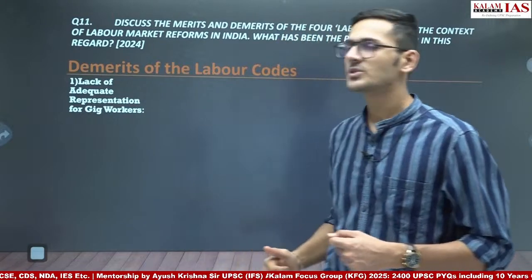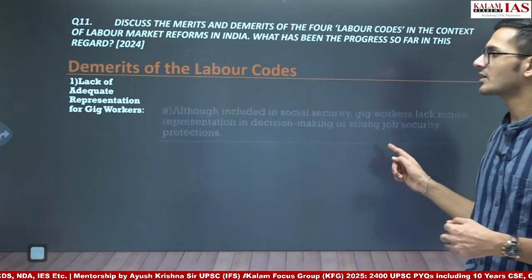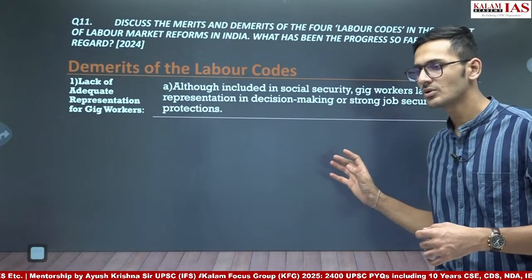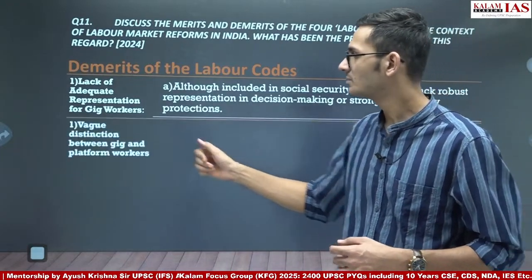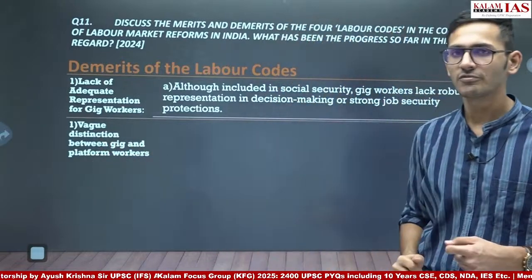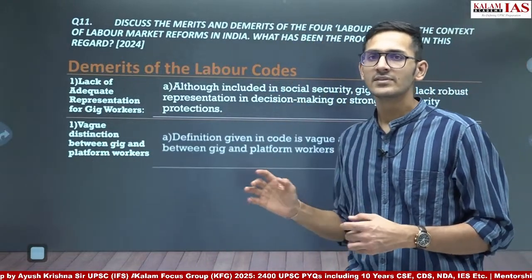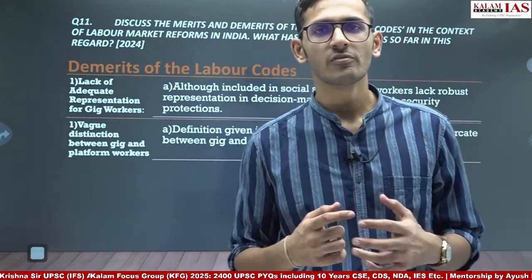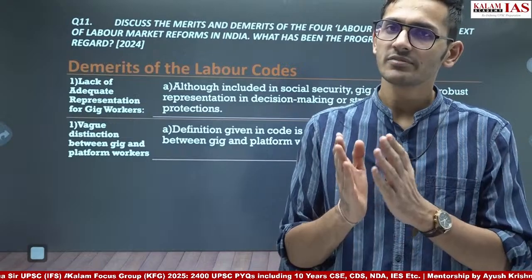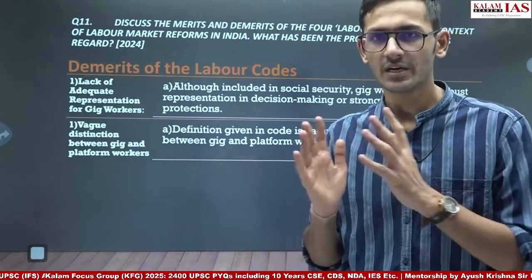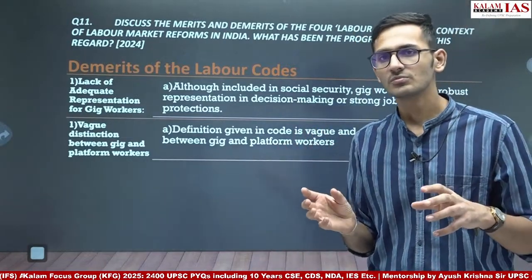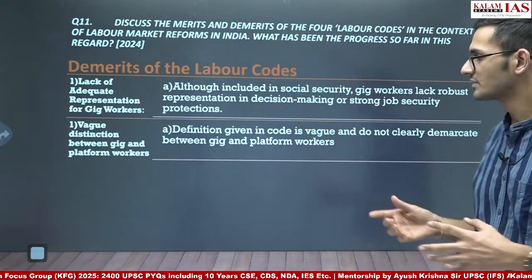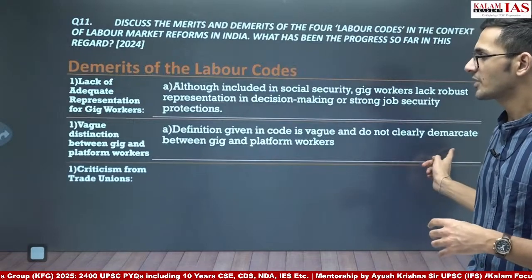Lack of adequate representation for gig workers. Gig workers' representation is very low in these labor codes. So that is again a problem. Vague distinction between gig and platform workers. The government has said that we are going to provide social security benefits for the gig workers and the platform workers, but they have not actually defined what they mean by gig workers and platform workers. There is a huge vagueness existing in the definitions given for gig workers and platform workers.